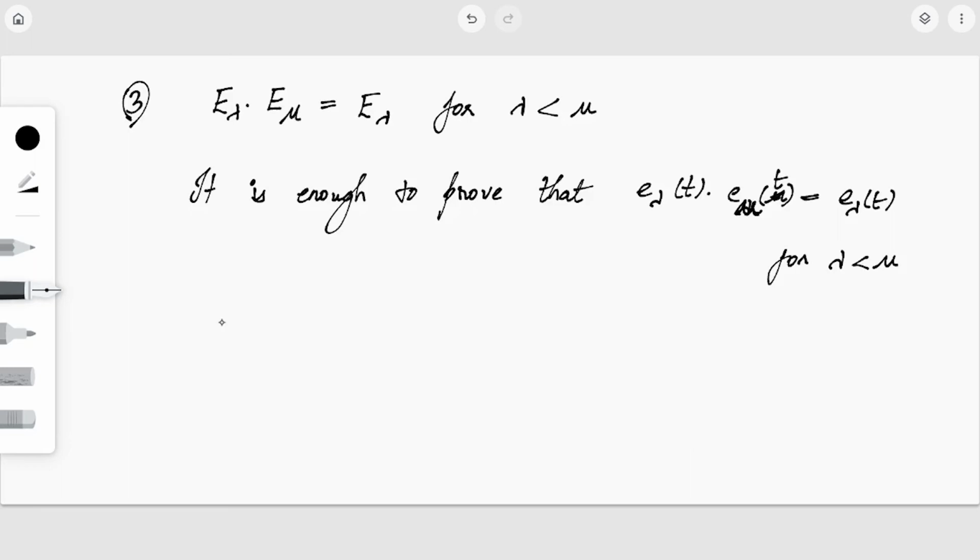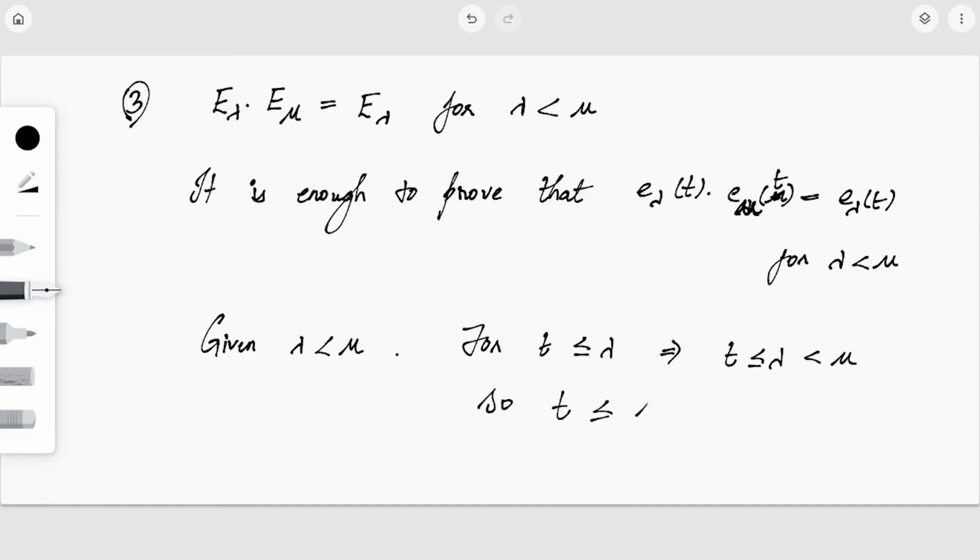Now, given λ is less than μ, we'll have two cases. First is for t less than or equal to λ. If t is less than or equal to λ, as λ is less than μ, we can say t is less than or equal to λ is less than μ. So t is also less than or equal to μ. So we have these two conditions. Then by the definition of e_λ(t), what will be the value of e_λ(t)?